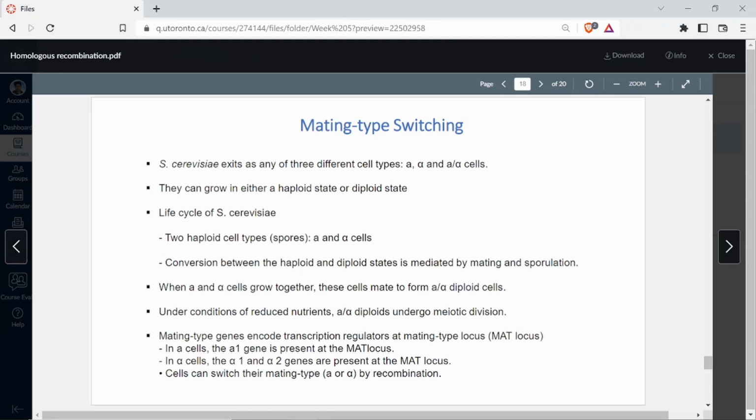You got my point? So the biggest advantage of working with yeast is that it is both unicellular and eukaryotic, right? And then yeast has two forms. It has a haploid form as well as a diploid form. It can grow in both the stages. You must have studied in your school level, if you've done microbiology, that yeast can undergo both sexual reproduction as well as asexual reproduction.